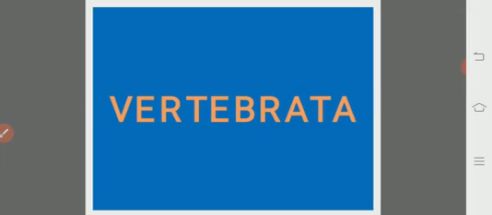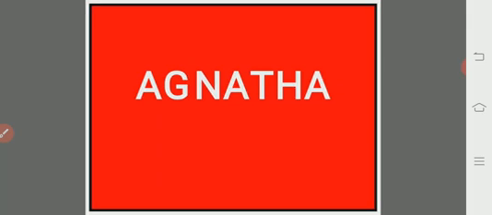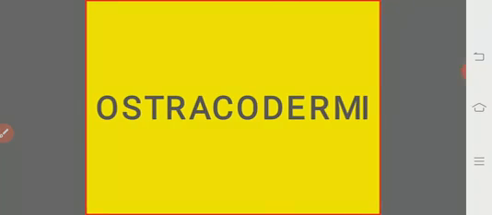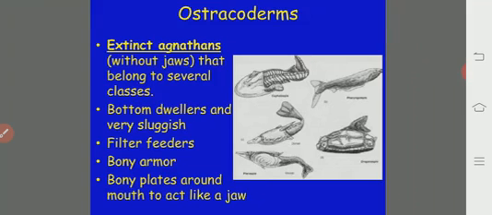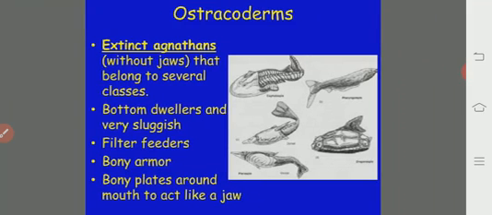Coming to the vertebrata, we have the Agnatha, jawless vertebrates, where we will see ostracoderms and the cyclostomes. The ostracoderms are jawless vertebrates, bottom dwellers, filter feeders. Bony armor is present, but they are extinct.